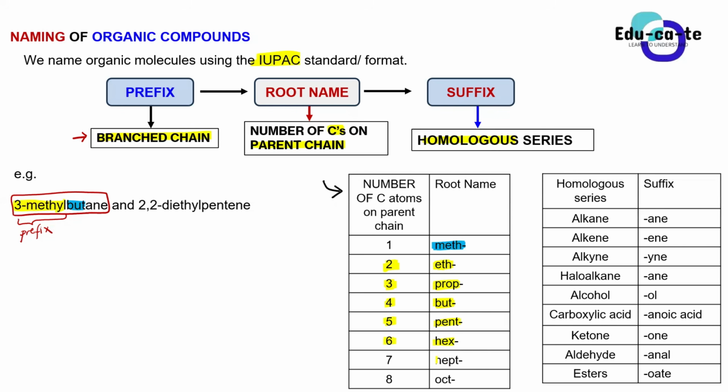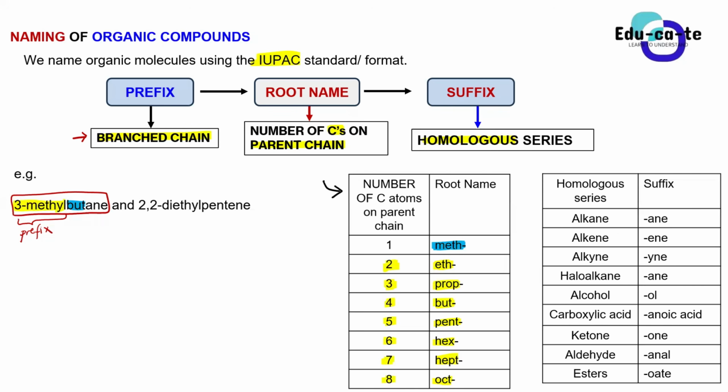And now when you see hept, it means that we're having 7 carbons in the parent chain. When you see oct, it means that we're having 8 carbons. We can have 9, which is non, and 10, which is dec, but for now, you are in grade 12. Usually, in the compounds that you're going to be given, the maximum number of carbons in the parent chain will always be 8. You won't have any compound with more than 8.